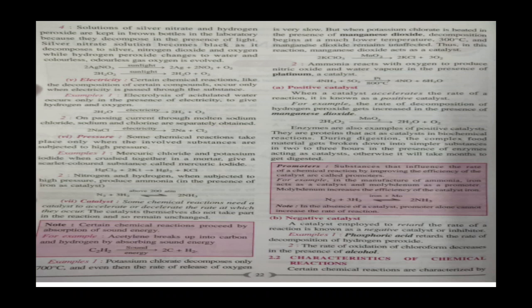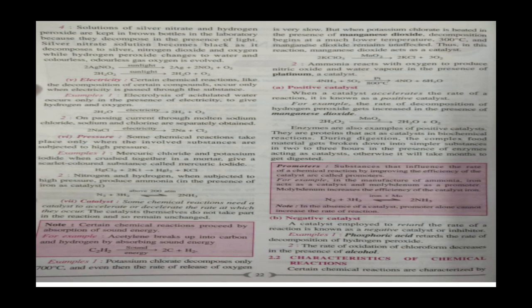For example, potassium chlorate decomposes only at 700 degrees centigrade, and even then the rate of release of oxygen is very slow. But when potassium chlorate is heated in the presence of manganese dioxide, MnO2, decomposition begins at a much lower temperature, like 300 degrees centigrade, and manganese dioxide remains unaffected. Thus, in this reaction manganese dioxide acts as a catalyst.